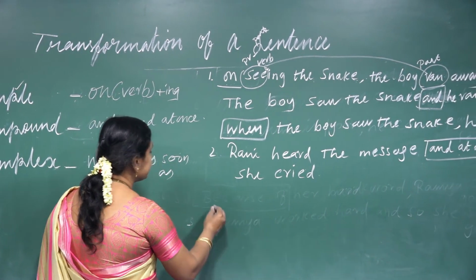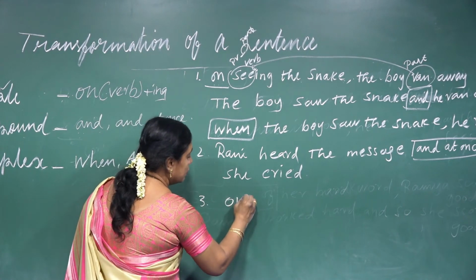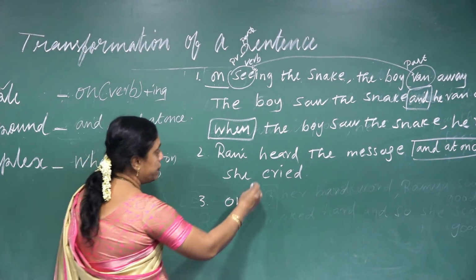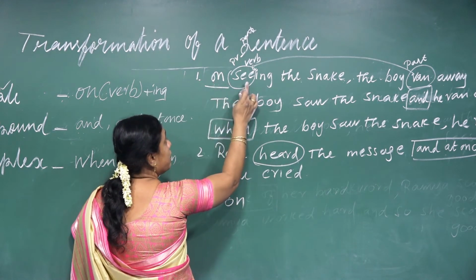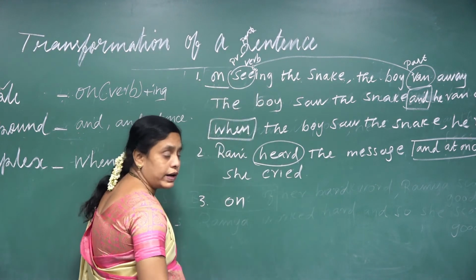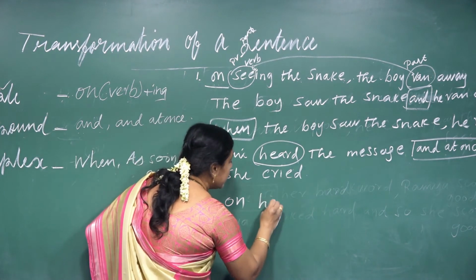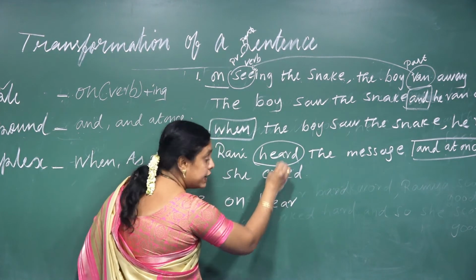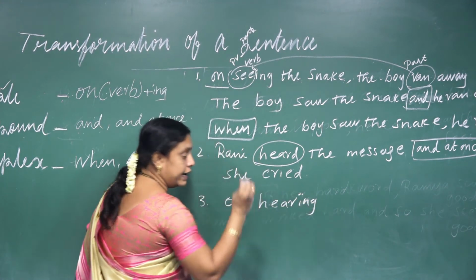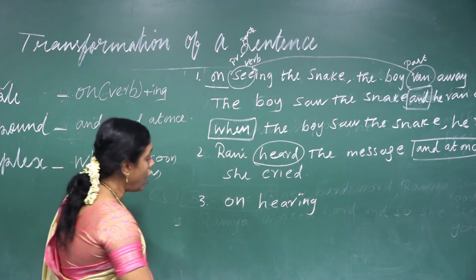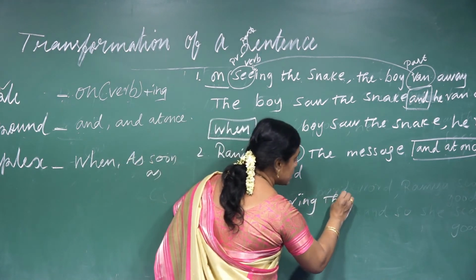So here on. Heard is past. I want to change it into on present verb ing. The present for heard is hear. Add ing: on hearing. Can you understand? On hearing the message.